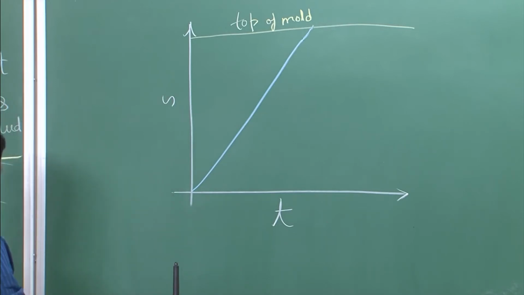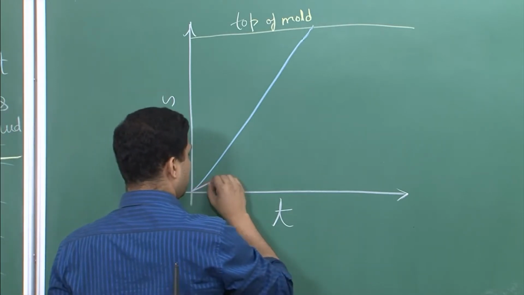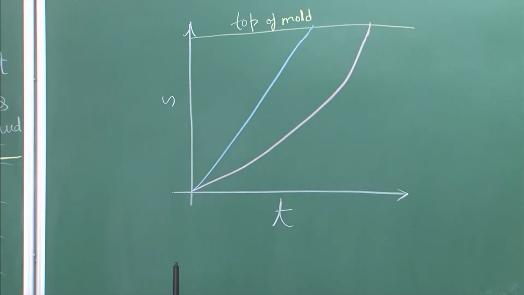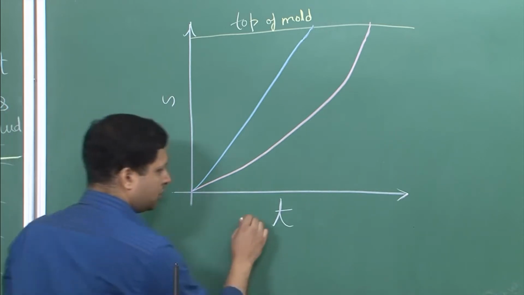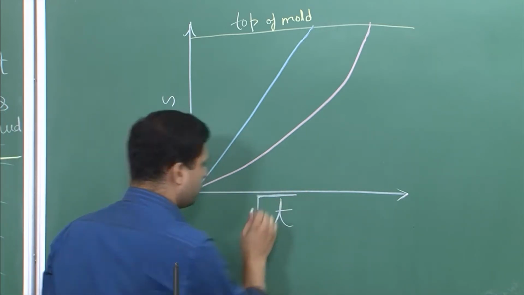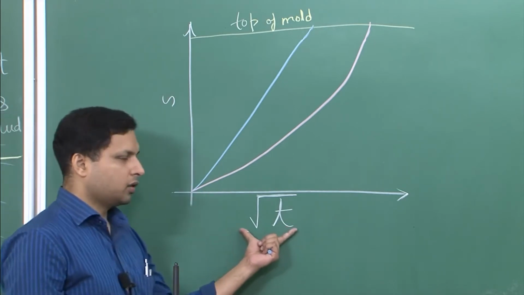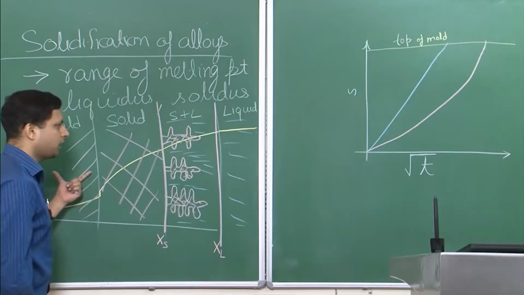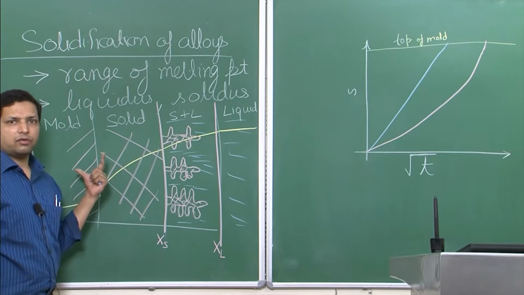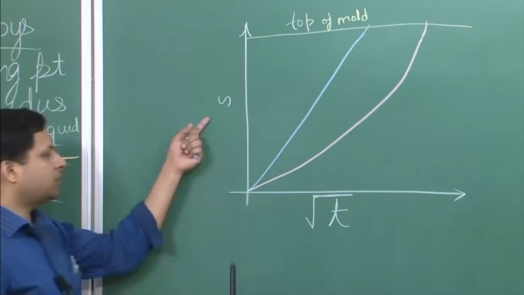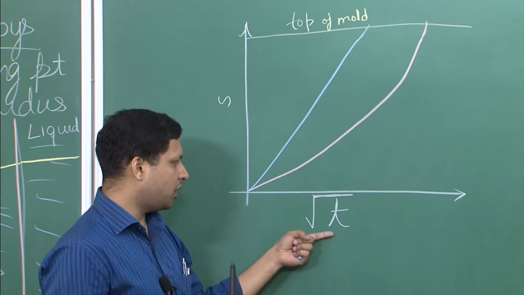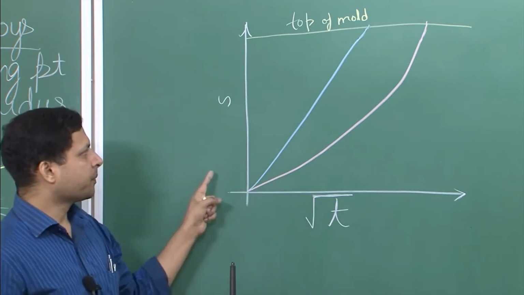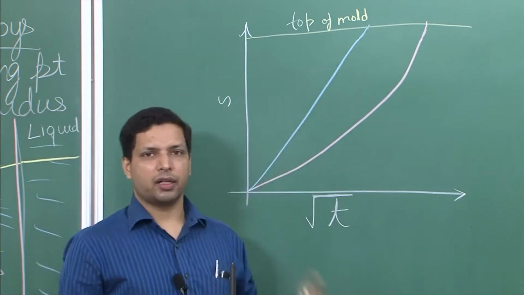And for the solidus, you get this plot. So this is how the plot looks, and there is just one modification. This has to be root T because we are assuming an insulating mold kind of condition. Whenever we have a sand mold like this, the condition is like that of an insulating mold, and for an insulating mold, you remember, S is proportional to root T. I had earlier mistakenly written it as T. It is not T, it should be root T. So S versus root T, you see a straight line.